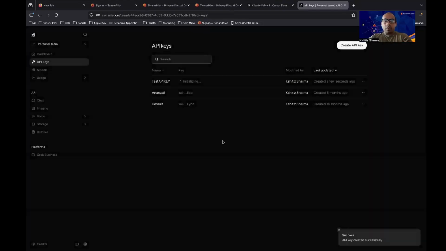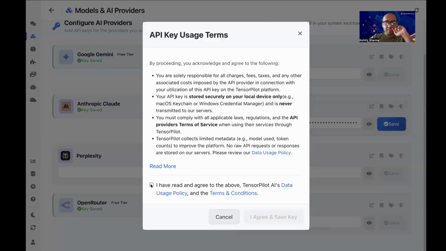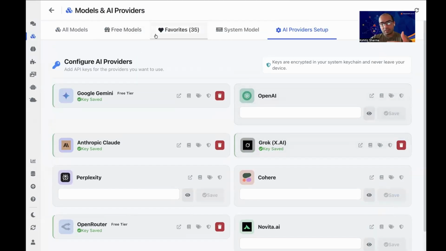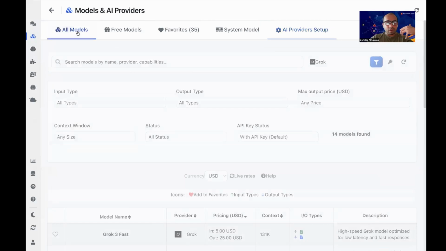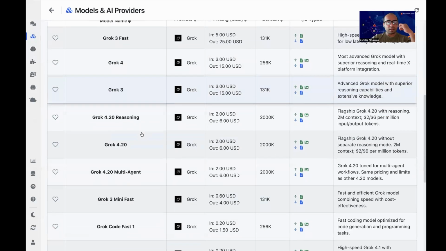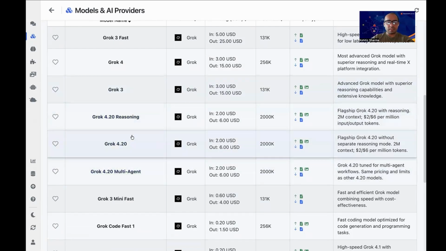I'm going to copy this key and I'm going to delete this later. So, go ahead and try it. You never know. And then agree and save, right? Once the key is saved, you have all these models available to you. You saw that the models were earlier grayed out. It was showing a key icon. That means it needs a key.